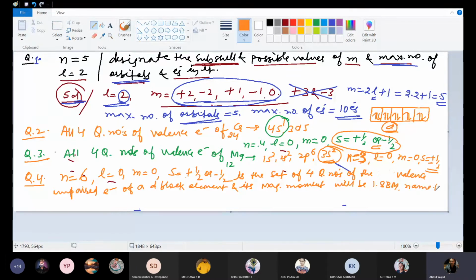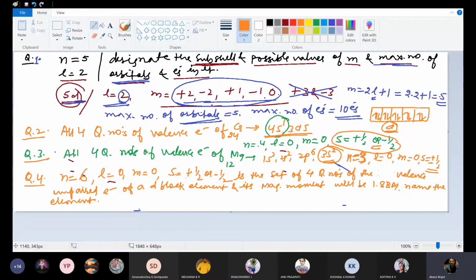Hardly could you get this type of question in books. That's a reverse question. Usually they give the configuration and ask you for the n, l, m, s values. But what I did here, I gave you the n, l, m, s values and some information about that element, and asked you to name that element.